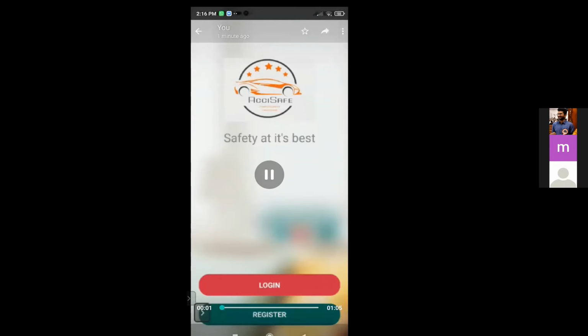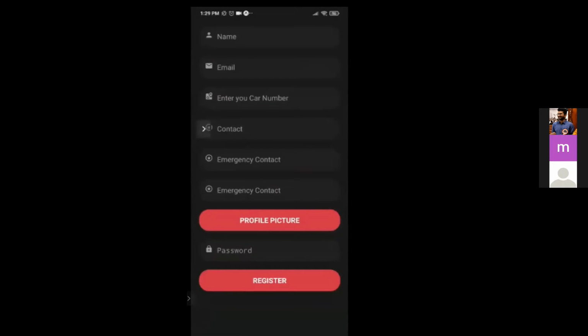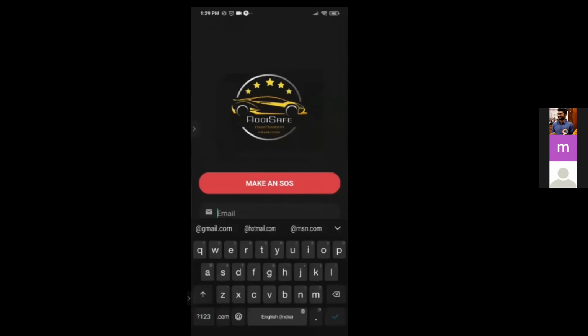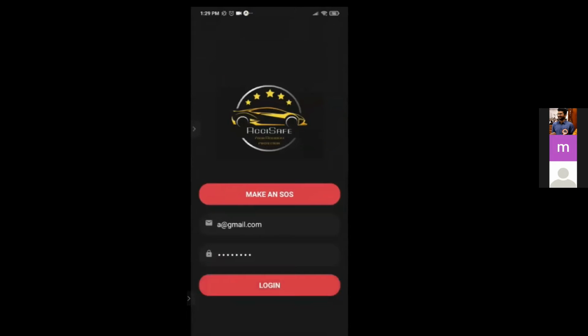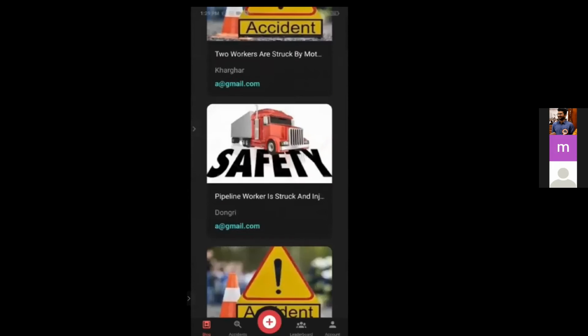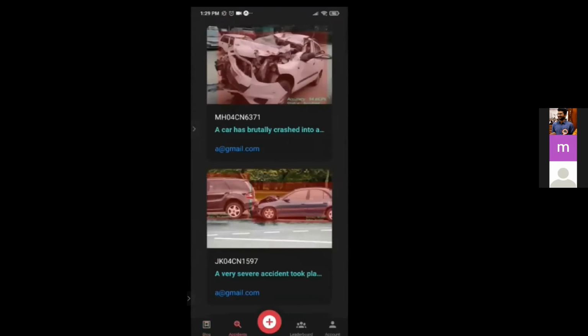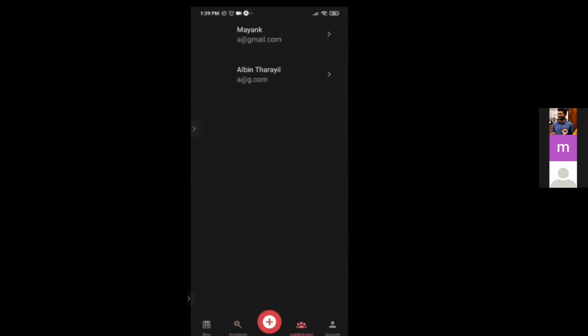So as you can see, we have a very beautiful but very simple login form and registration. We won't bug you with the registration because it's very vague and everyone knows that. So we have the blogs and accidents and everything. But let's start from scratch.